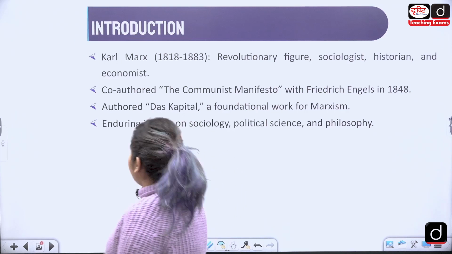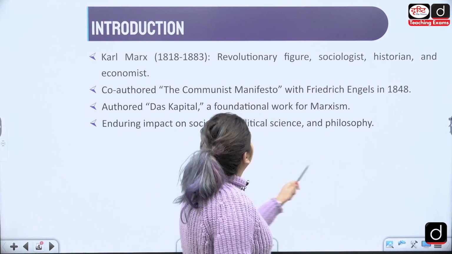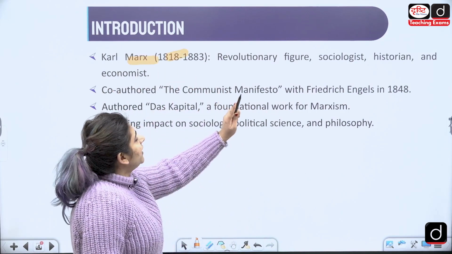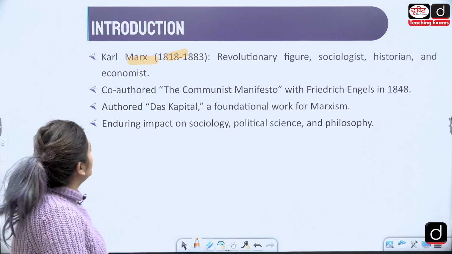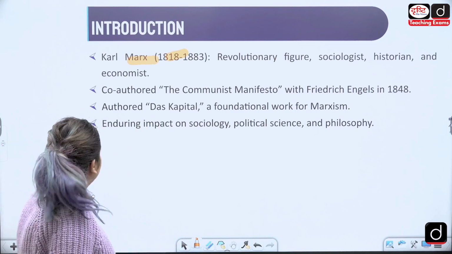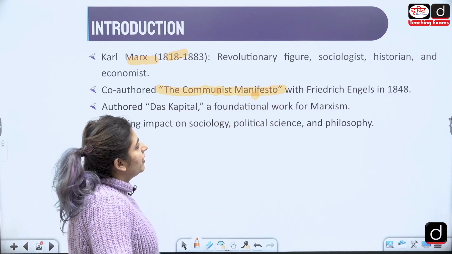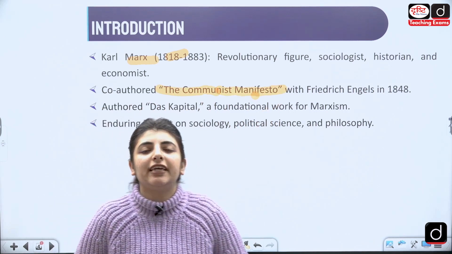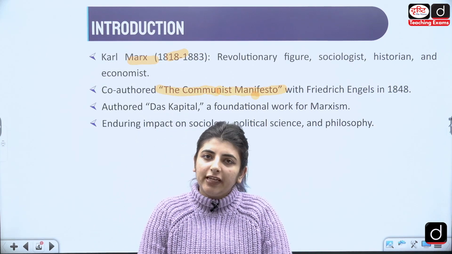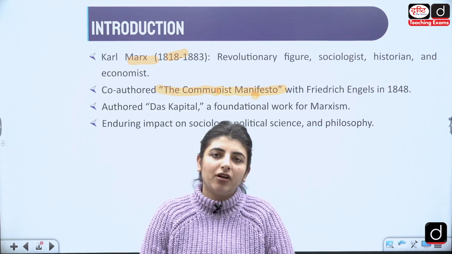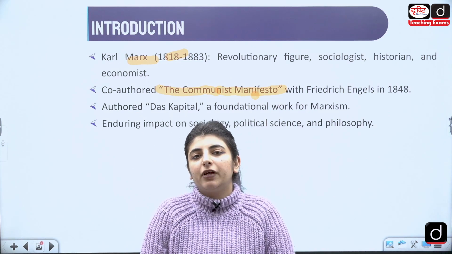So first of all, an introduction to Karl Marx. He was born in 1818, right? A revolutionary figure, sociologist, historian, and an economist. He co-authored the book The Communist Manifesto with Friedrich Engels in the year 1848. These are important facts for any student of English literature to note down, because of course these two people worked together.